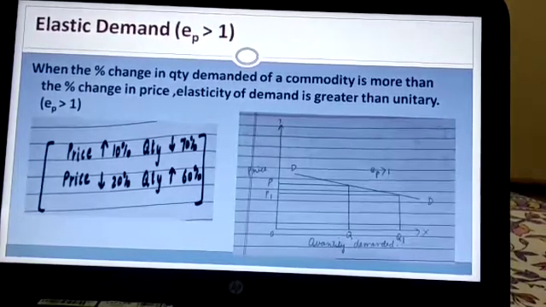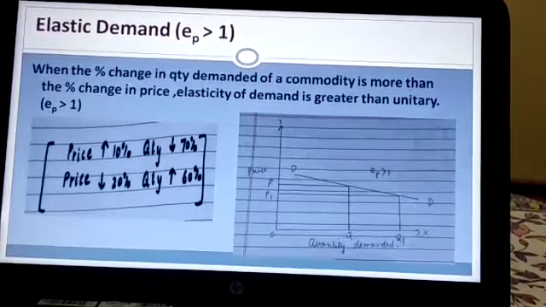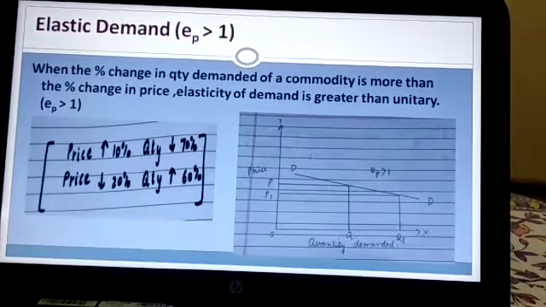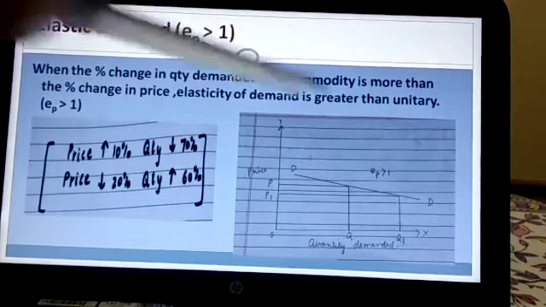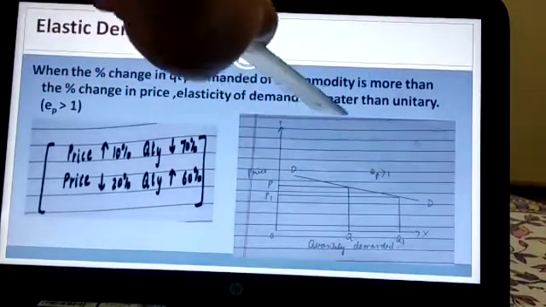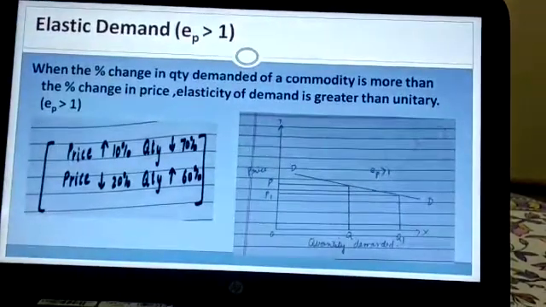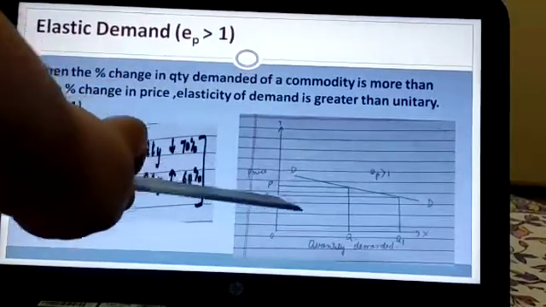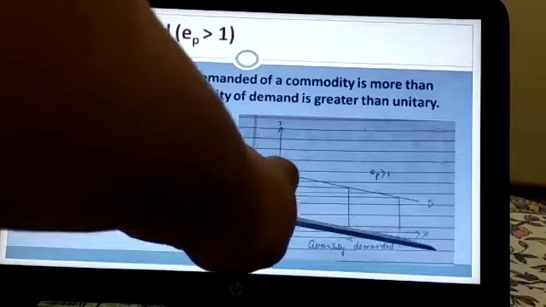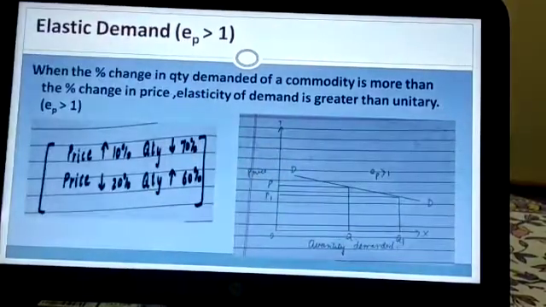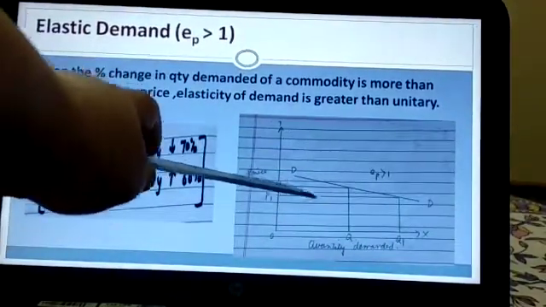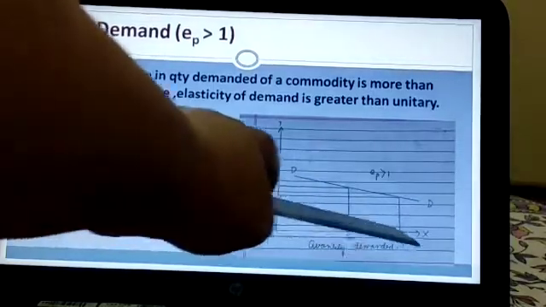Now look at this particular curve, and how you will make it. The curve needs to be flatter in nature. When I say flatter and steeper, flatter means towards this and steeper means like this. Flatter means like this, a bit flat. Why? You can see here there is a very small change in price and a huge change in quantity.